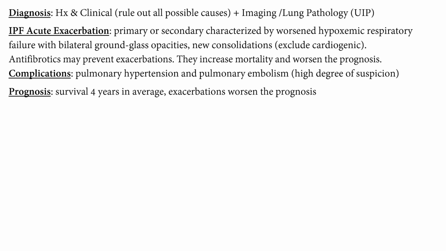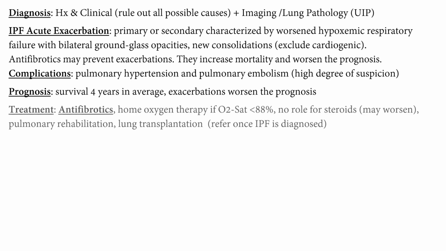As we said, the prognosis is bad in IPF. Survival is 4 years on average. Some can live for a year or two, some for 10 maybe, but not more than that. Exacerbations, as we said, worsen the prognosis. The antifibrotics don't make the prognosis better, but they can slow the progression of the disease. You can use home oxygen therapy if the patient desaturates below 88%, and there is no role for steroids. There is no role for steroids in IPF, because IPF is an end stage disease.